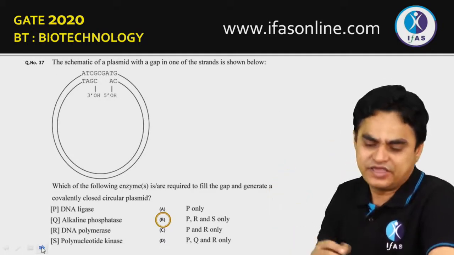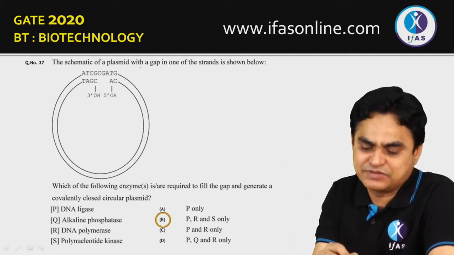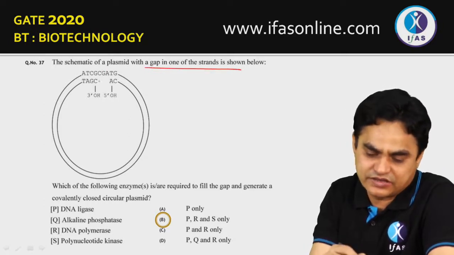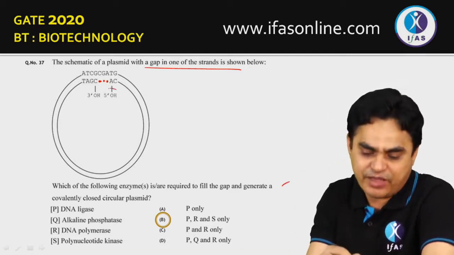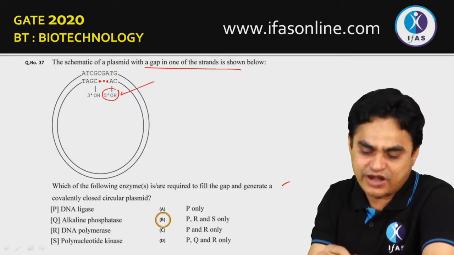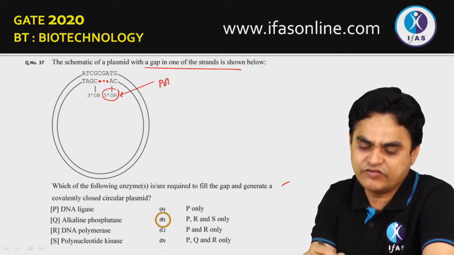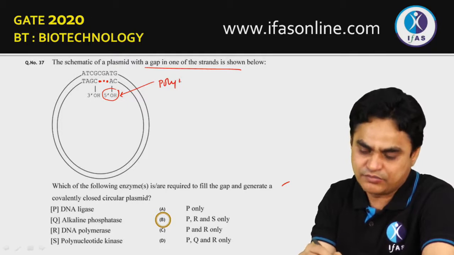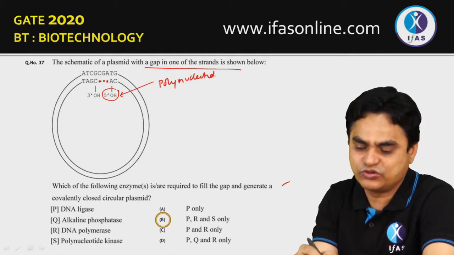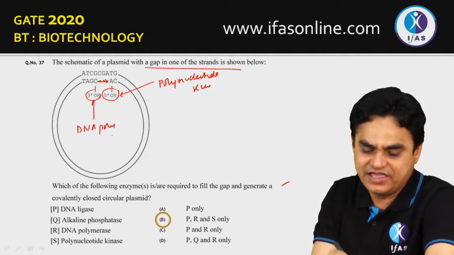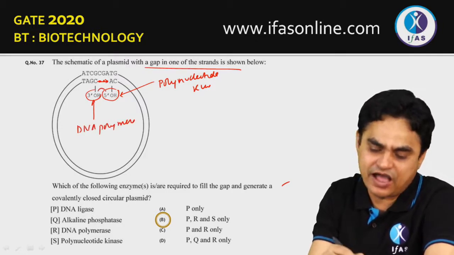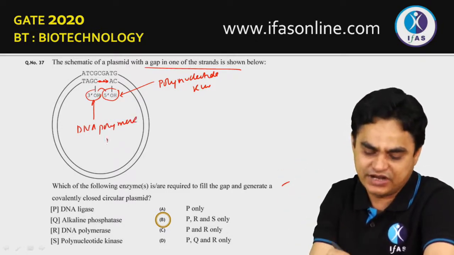In the next question, you can see a schematic plasmid with a gap in one of the strands. Which of the following do you have to use for filling this gap? Since at 5' there is an OH group, first you have to add a phosphate group over here. You need a phosphate, that would be by the enzyme polynucleotide kinase. The 3' OH group has to be extended, so for this you need a DNA polymerase. And finally, this extended 3' should ligate with the 5' phosphate group. So for this, we need a DNA ligase.